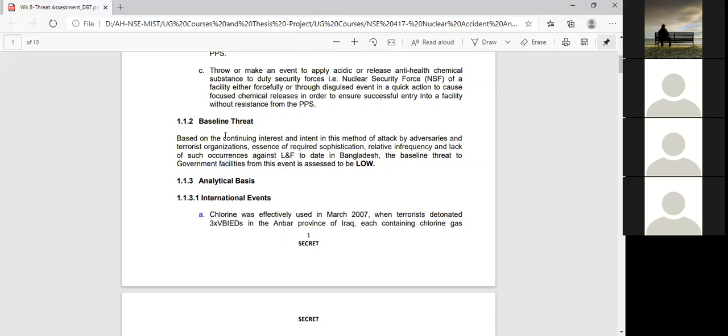But how do they enter? They will throw some acidic or chemical components at the security forces, so that the security forces at the gate will be unable to protect, and that's why the attacker will be able to enter inside the facility.